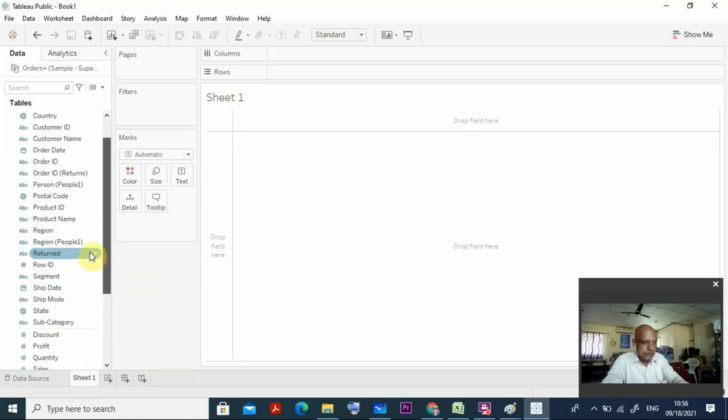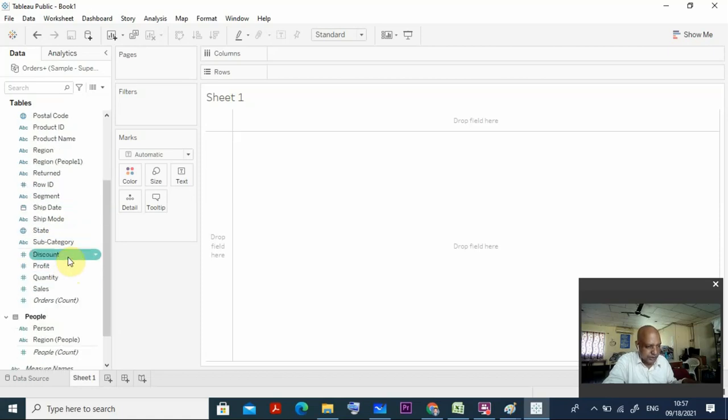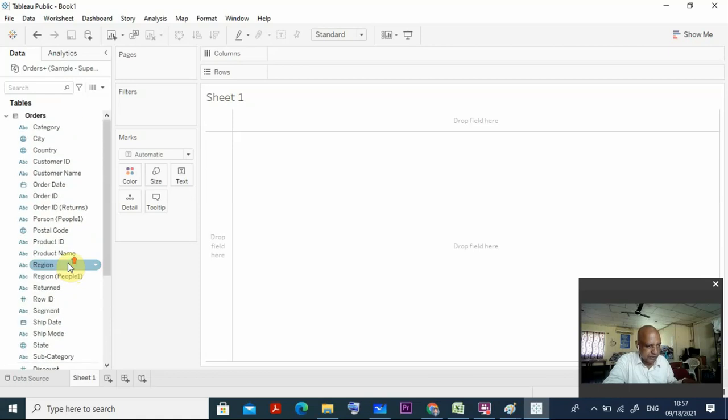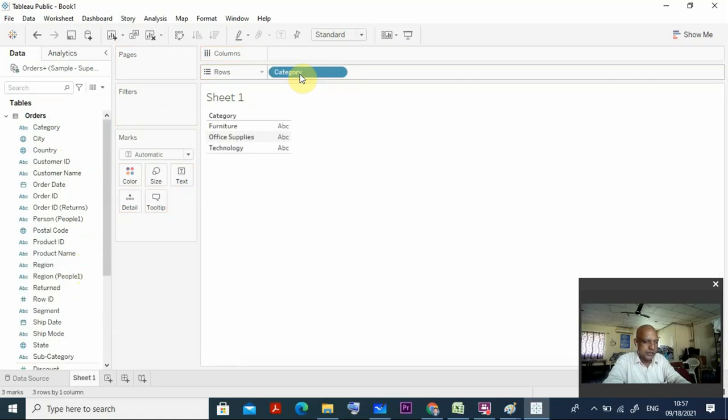In this order table and people table, first of all we take the sales, because in the rows we want the categories. Based on these categories, what is the sales I want to check there. So here is that category you can check. Order and category. You can see the category here, and this category I want to put in the rows. Just I put the category in the rows here. Can you see it here, the category is coming.